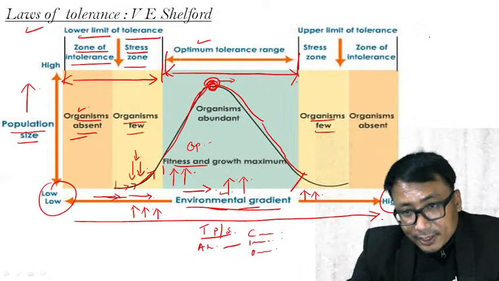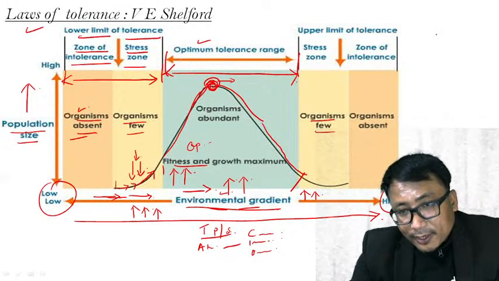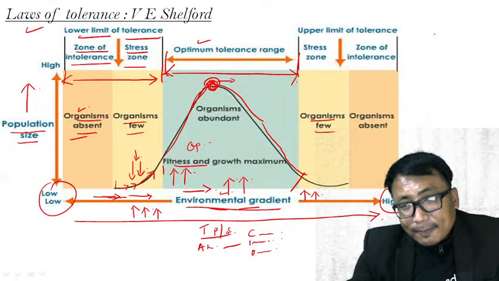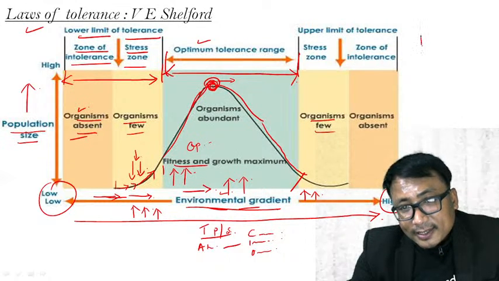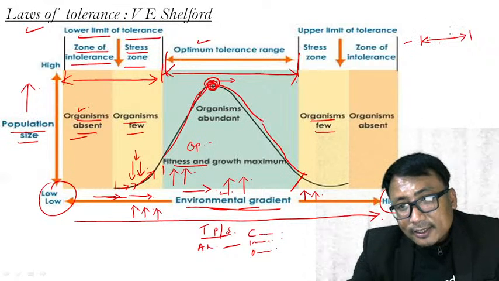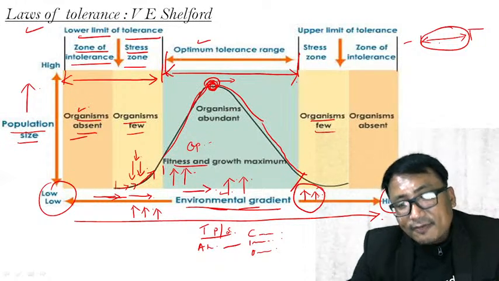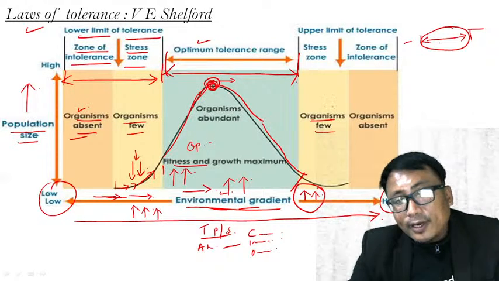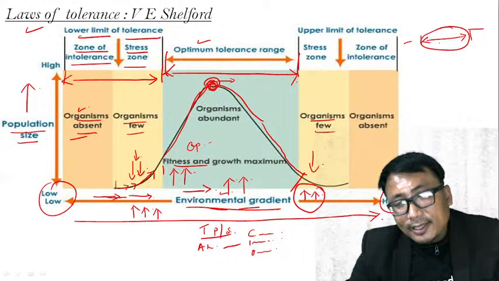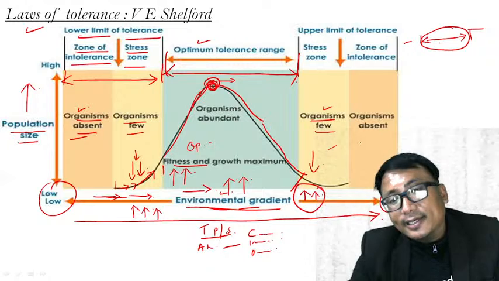Because I have already mentioned to you, for each and every organism, the plant or animal, there is a certain optimum level where it survives. Less or more is not good. There is a certain value. Therefore, even if I increase the temperature and precipitation more, in the example that we are taking, the climatic factor, the organisms are going to be fewer. Very few organisms on the higher side.